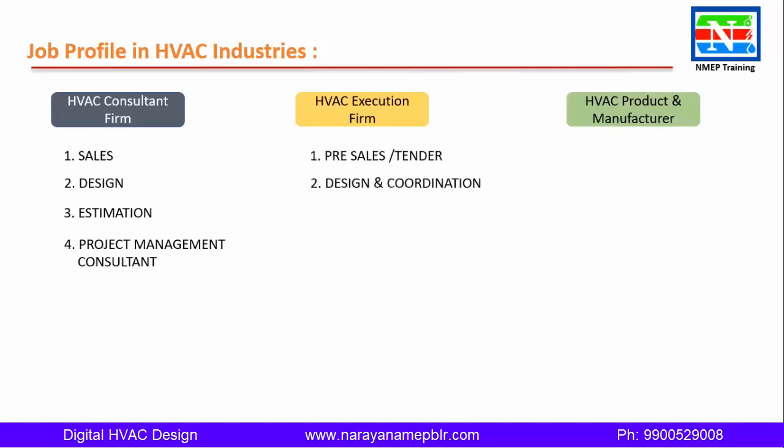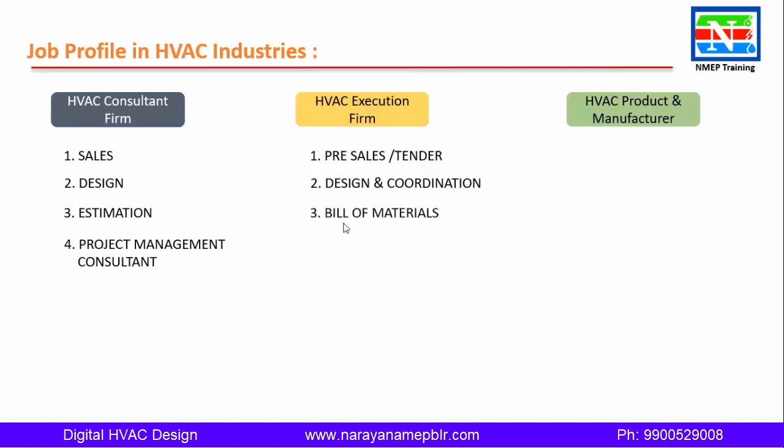Similarly, if you are an execution firm, they will do the quotation and tender it. If the project is of some value, they will quote it. Once they quote it, they will prepare the shop drawing and do coordination with other services.